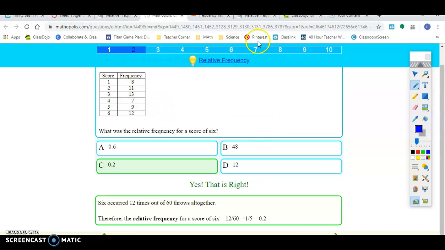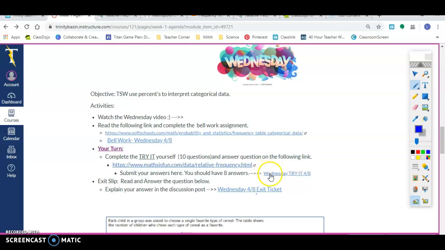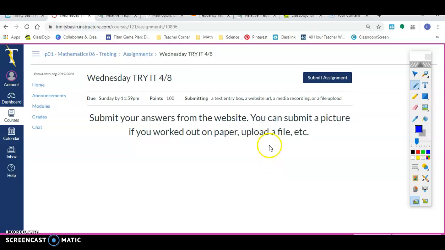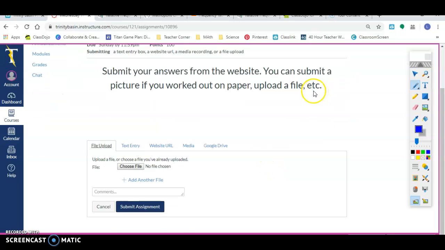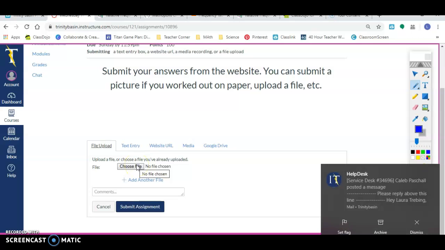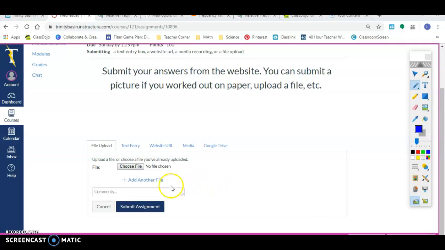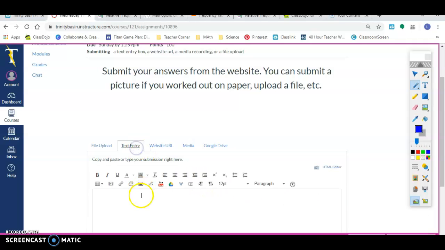After you keep going, you have 8 problems left. I want you to add that to where it says Wednesday try it. You're going to click that for me. And it's submitting your answers. So you'll click here, submit. If you did it on paper, put a picture of it. So you'll do choose file, put a picture of it for me. Or you can write it here in the text entry. I got these answers, however you want to put it. Number 3, because that's where you're starting, was this. Number 4 was this. And I'll check it that way, however you want to do it, okay, guys?